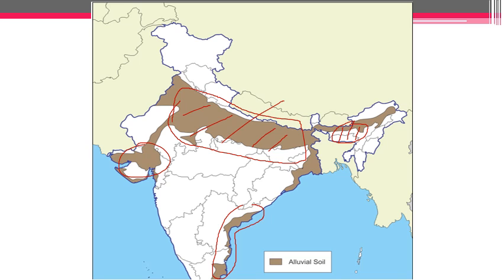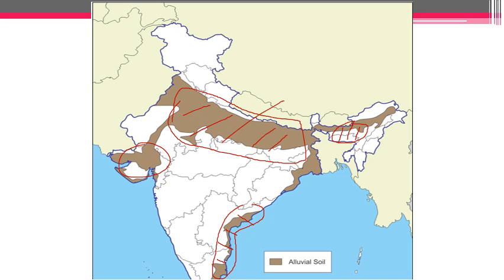Now it supports various crops, and this Krishna Godavari delta is another example of alluvial soil deposition, found in the Eastern Ghat region of the Krishna Godavari and Kaveri basin. So these are the areas where alluvial soil is present, so don't get confused. And also you need to remember the states.